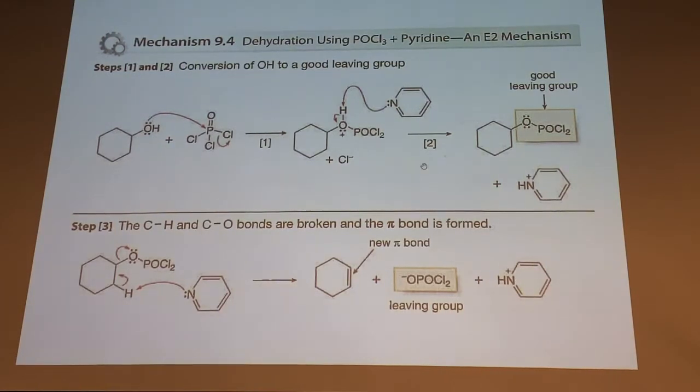But here, you just form the new leaving group, and you couldn't directly eliminate an alcohol because that would have hydroxide coming off as a leaving group. That's a very strong base, okay? It's not a good leaving group. But if we make the phosphorus oxychloride thing here, this guy, then that is a good leaving group. And even though pyridine's not a real strong base, the pKa of protonated pyridinium cation is about 5.